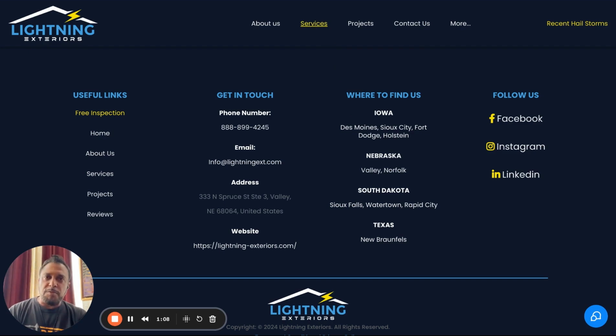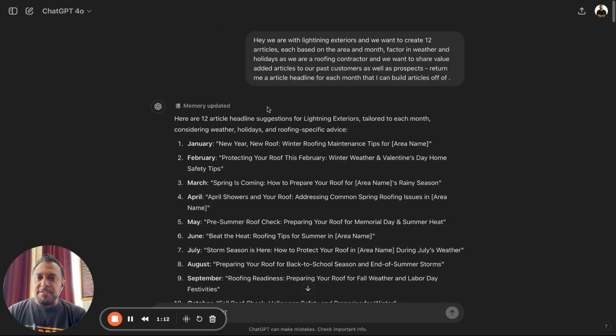So some of you that are in multiple markets, there's that added layer here, right? But I go to ChatGPT, something you guys are all familiar with, and I just make a simple request. I'm just like, hey, I want to create, we're with Lightning Exteriors. We want to create 12 articles, each based on the area and the month, factoring weather and holidays. So letting it know to factor in weather and holidays. We are roofing contractors and we want to share value added articles to our past customers as well as prospects. Return me an article headline for each month that I can build articles off of.